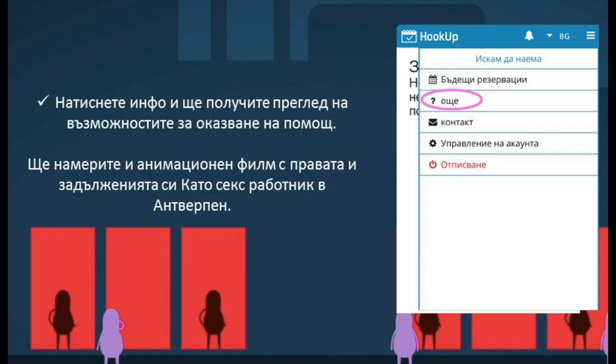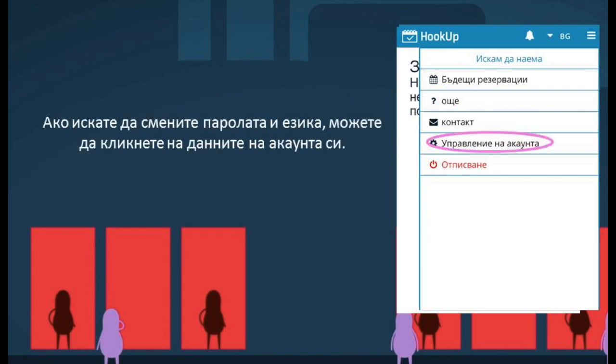By clicking on Info, you will get an overview of the available support services. You will also find an animation about your rights and obligations as a sex worker in Antwerp. If you want to change your password and language setting, please click on Settings.